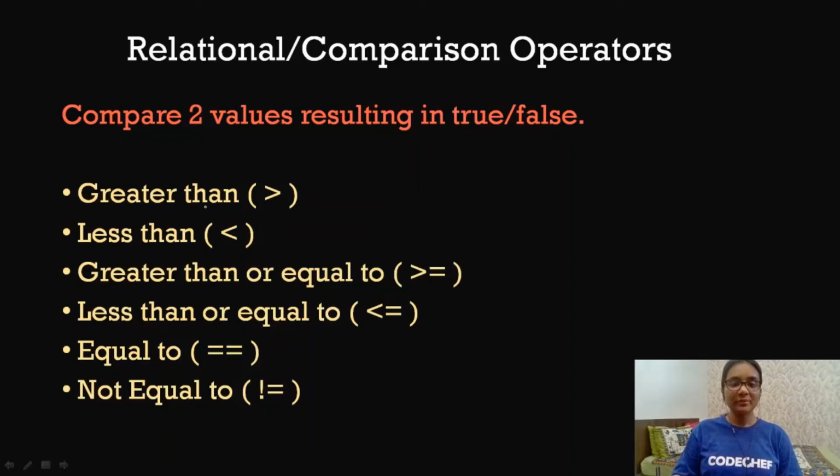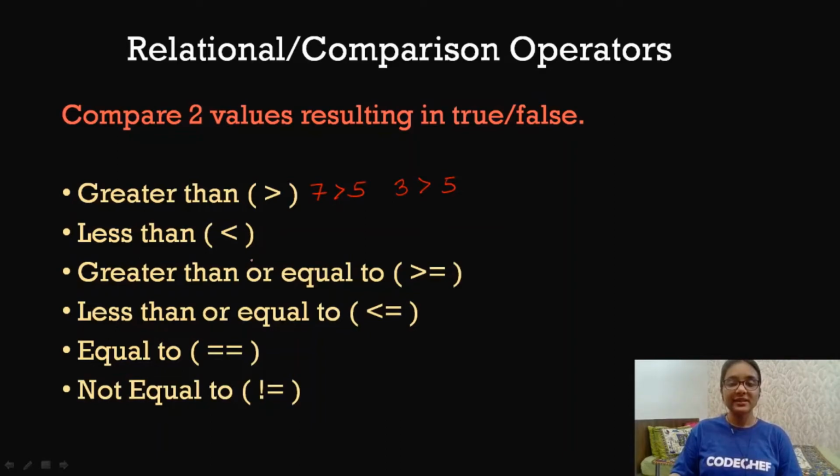The first operator is the greater than operator. It is used to check whether the left hand side value is greater than the right hand side value or not. For example, 7 greater than 5 will result in true because the left hand side value is greater than the right hand side value, whereas 3 greater than 5 will result in false because the left hand side value is less than the right hand side value.